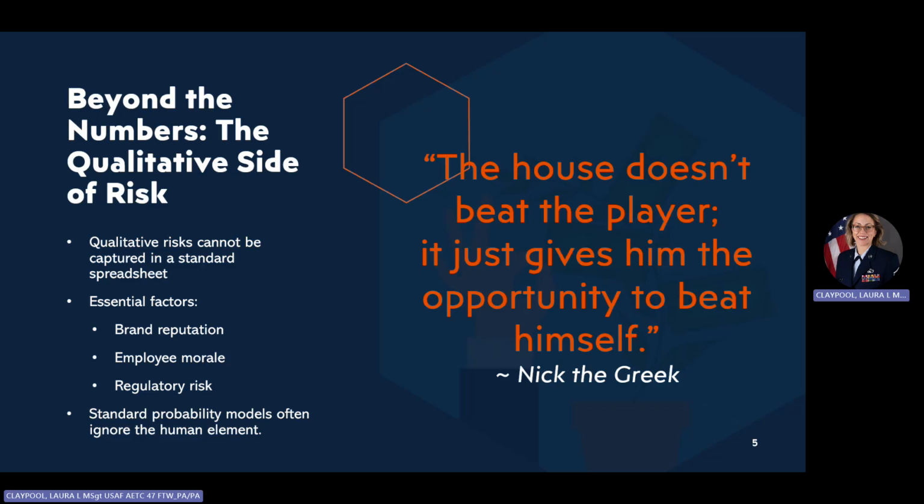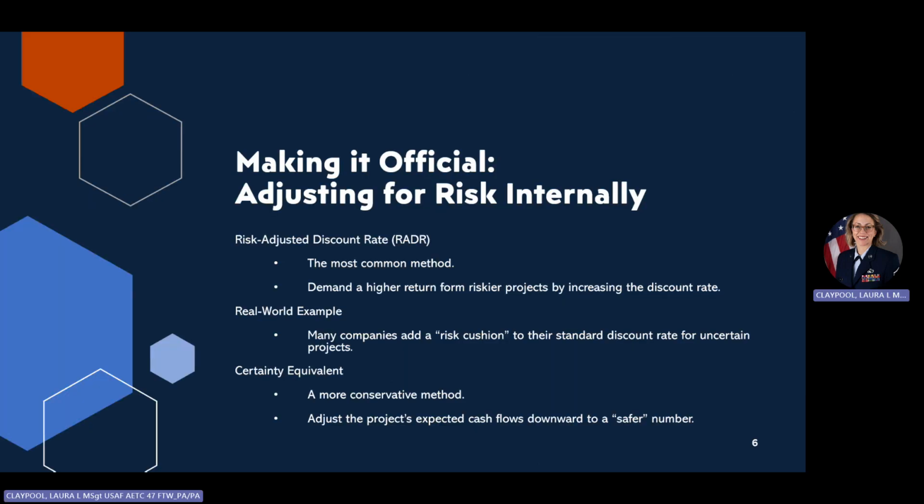He spent his life calculating card odds, but he famously observed that the house doesn't beat the player, it just gives him the opportunity to beat himself. In corporate capital budgeting, the house is the external market. The market doesn't usually destroy our projects on its own. Instead, we kind of beat ourselves when we let emotional biases, over-optimistic sales forecasts, or refusal to look at the worst-case scenarios blind us. As the risk literature reminds us, risk is heavily shaped by individual perceptions and subjective beliefs rather than pure mathematical certainty. If we don't actively stress test our qualitative assumptions, we're simply giving ourselves the opportunity to fail.